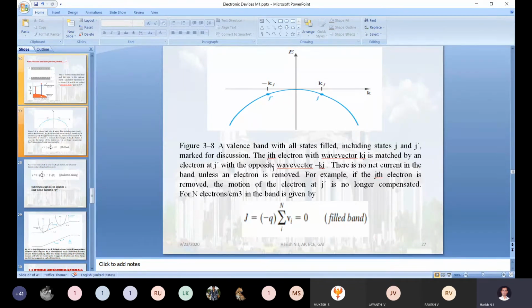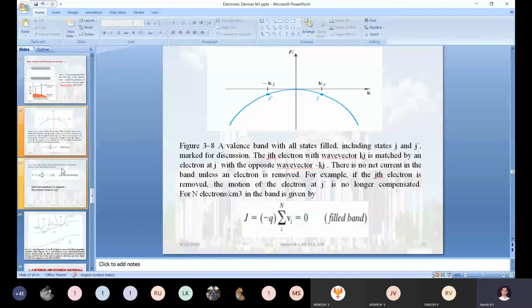Or simply we can say that if you remove a few or one electron from the valency band, what will happen? At least at that particular point of time, it will constitute a current, or it will act like a conductor. That we will check along with the mathematical model. So this first equation represents the current density in the valency band at T equal to 0. Even J is also equal to 0.